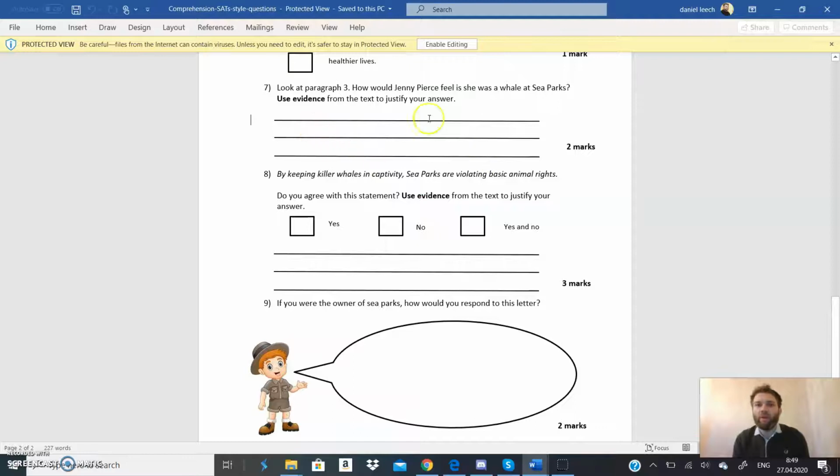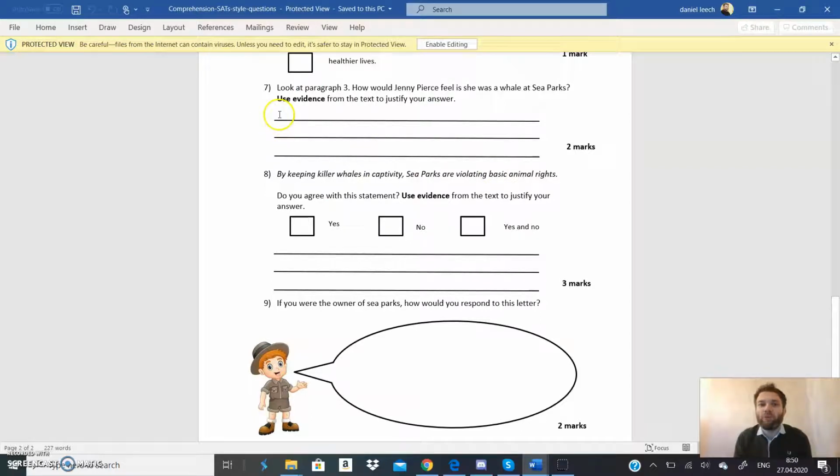So the question is, how would Jenny Pierce feel if she was a whale at Sea Parks? Use evidence from the text. So you can say, for example, I think she would feel sad if she was a whale at Sea Park because in the text she uses the word crying, and this shows that she would be feeling sad. That's not the right answer, it's just an example.